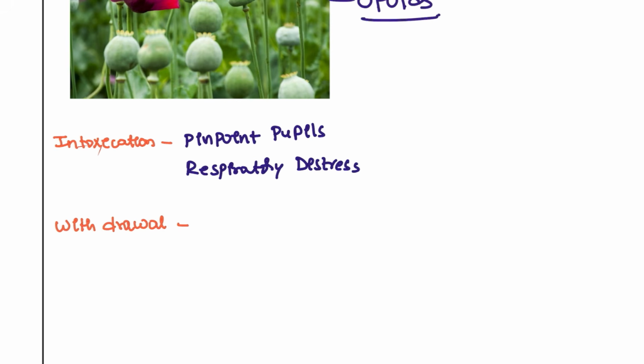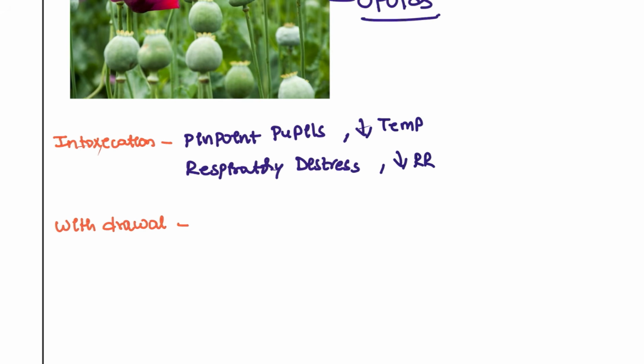So first, opioids. Whenever the patient has taken the opioids, you have to remember the three points. One is pinpoint pupils. The patient will be having the pinpoint pupils. Respiratory distress. The patient is having the respiratory distress. And along with that, the patient will be having the hypothermia. Temperature is decreased in this patient and respiratory rate is decreased.